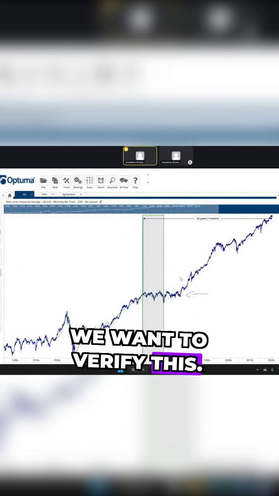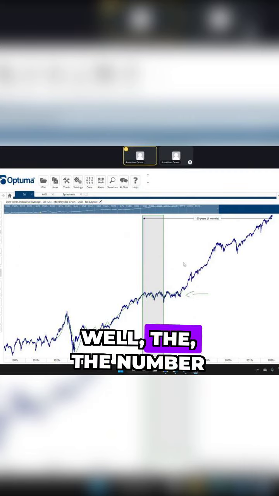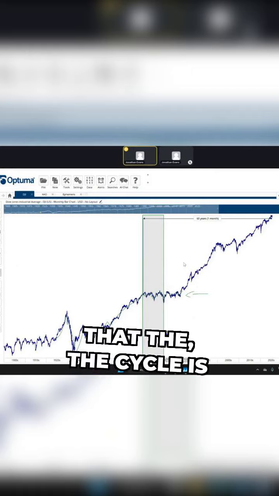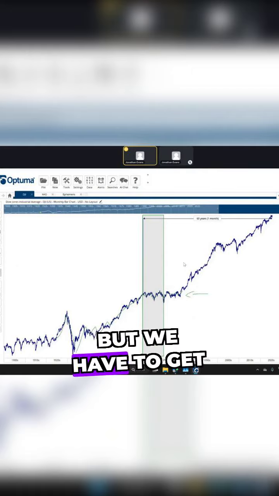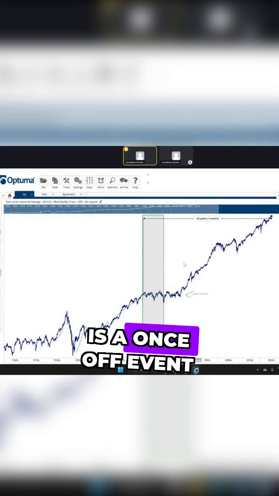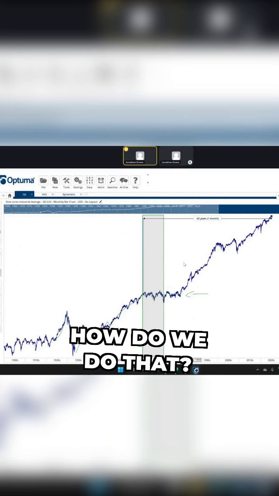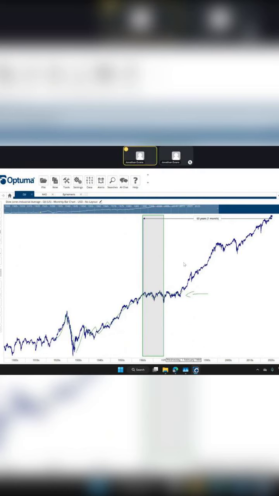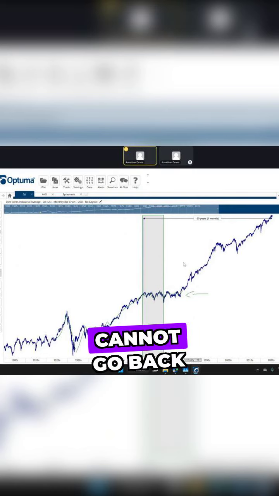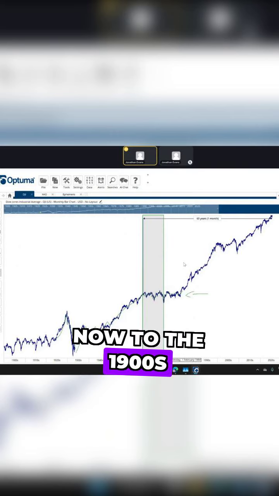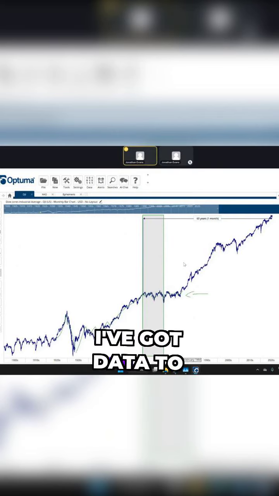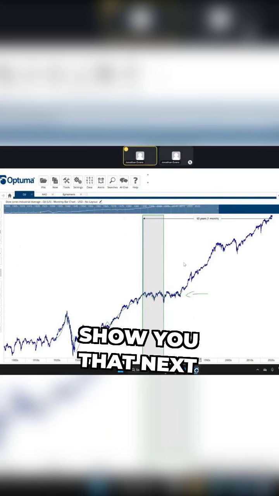We want to verify this. How do we verify it? Well, the number one thing we want to make sure of is that the cycle is repeating, because it's going to give us an idea of what can occur in the future, but we have to know if the cycle is a once-off event or if it's recurring. How do we do that? We go back again. Unfortunately, we cannot go back forever. I've only got data right now to the 1900s. In Timing Solutions, I've got data to 1700, so I might be able to show you that next time.